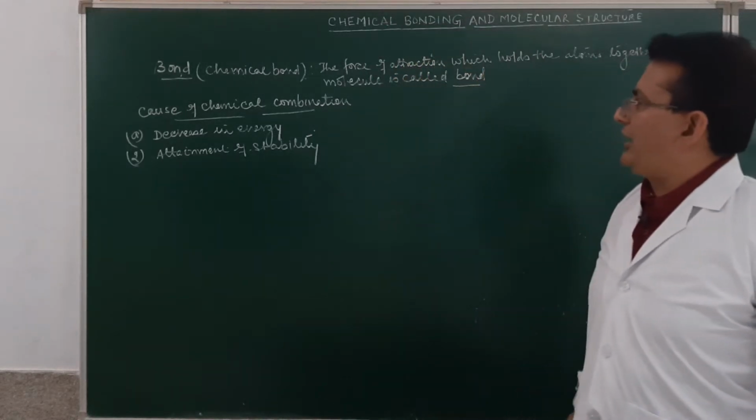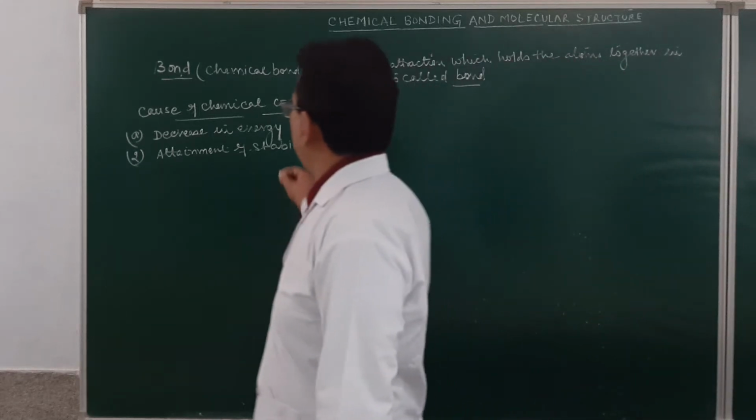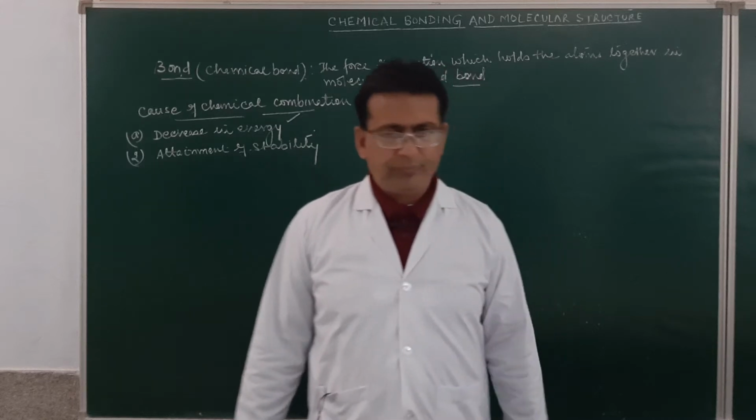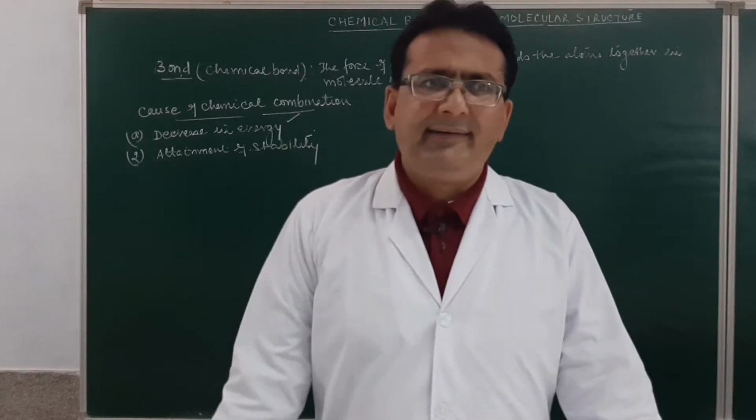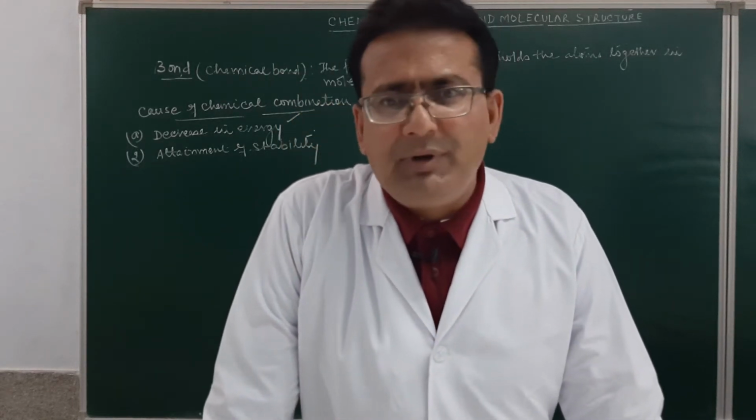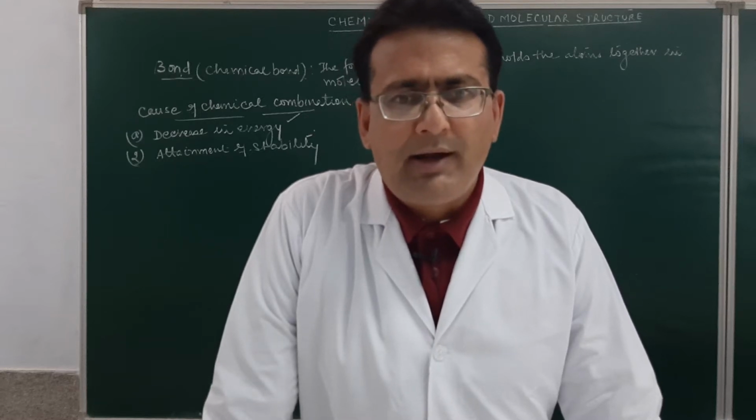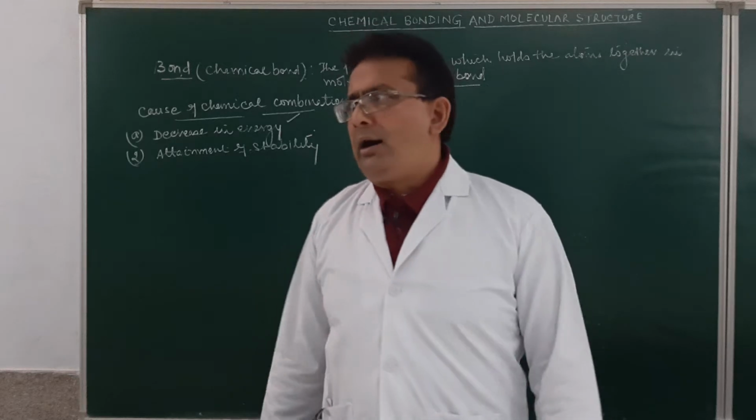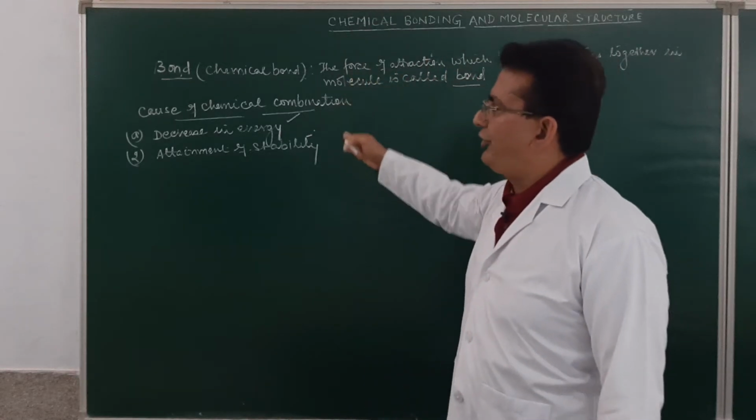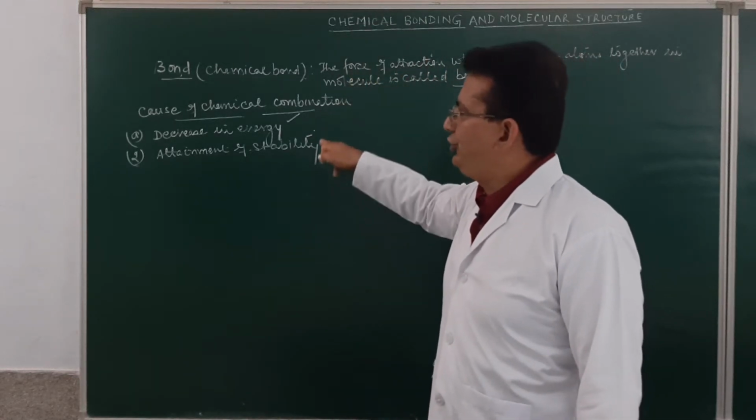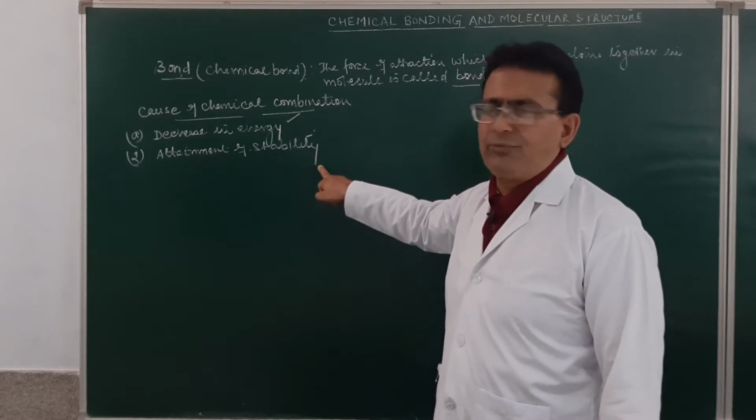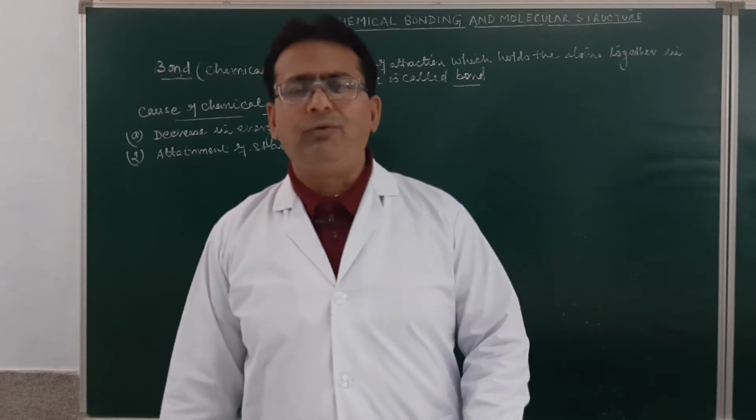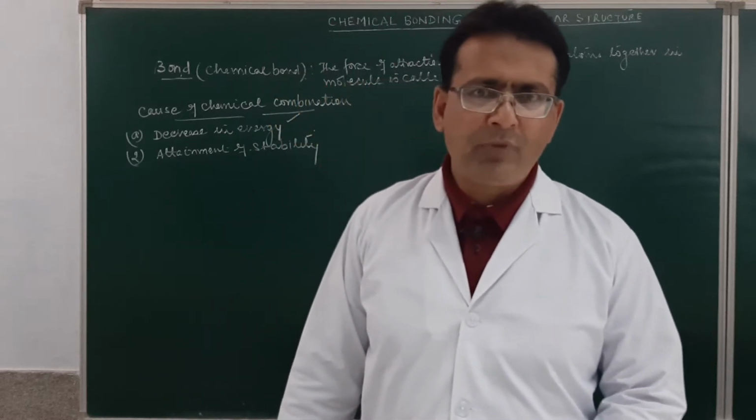What is the cause of chemical combination? It is decrease in energy and attainment of stability. Now the question arises, how can the energy be decreased for the atoms and how do they acquire stability? The answer to this is by the formation of bond. So how will these two causes be overcome? By the formation of a bond. What is bond? The force of attraction which holds the atoms together in a molecule.